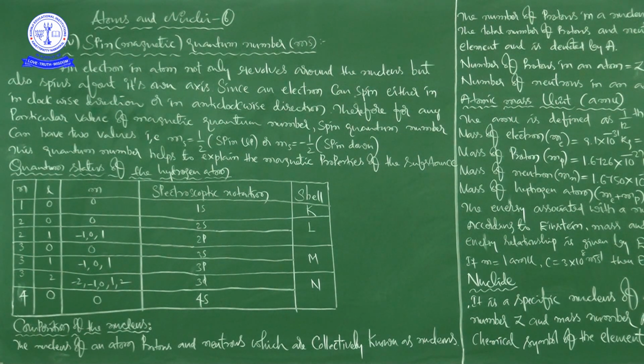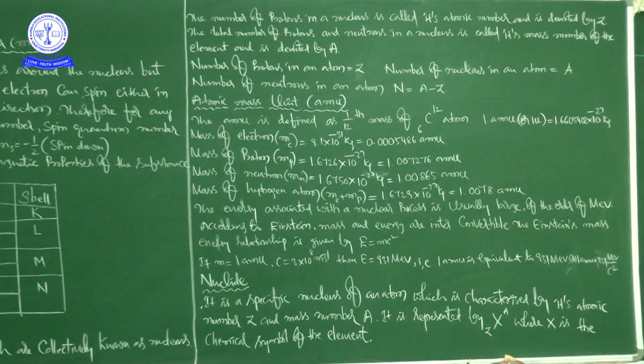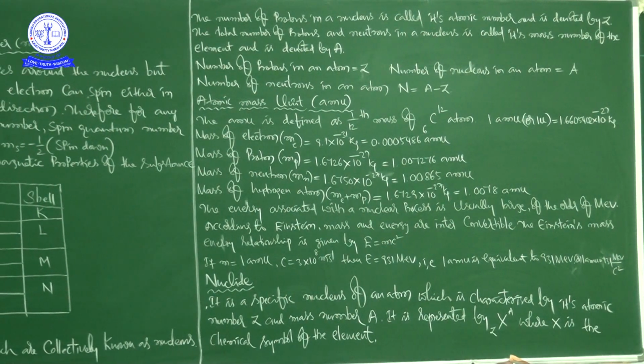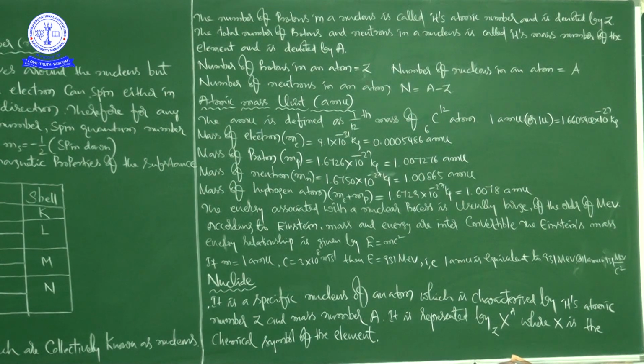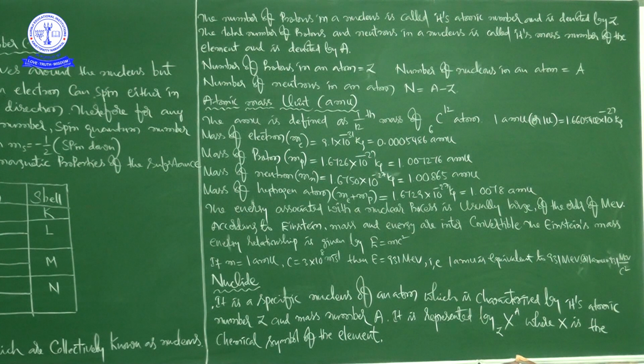After that, the number of protons in a nucleus is called its atomic number, and it is denoted by capital Z. Similarly, the total number of protons and neutrons in a nucleus is called its mass number of the element, and is denoted by capital A.